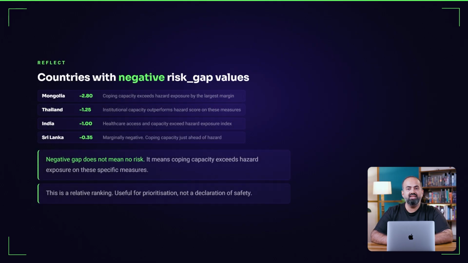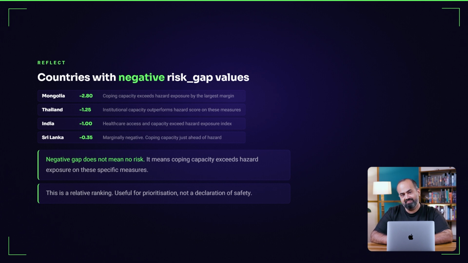Here is a question for you. What about countries with negative risk gap values like Mongolia, Thailand, India, and Sri Lanka? Pause and think what a negative value means for them. This means their coping capacity exceeds their hazard exposure. Does that mean they face no risk?